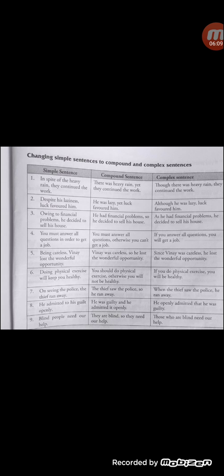Dear students, what we have to do is observe what type of changes will happen when a sentence is converted from a simple sentence to a compound sentence and from a compound sentence to a complex sentence.